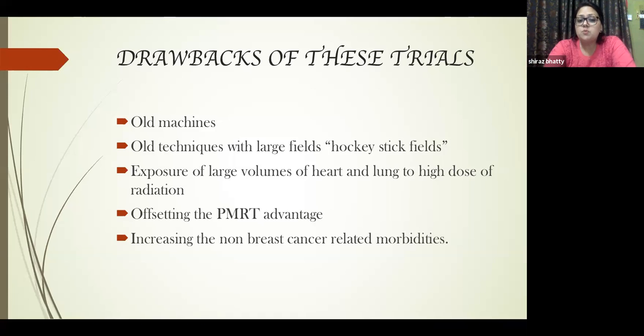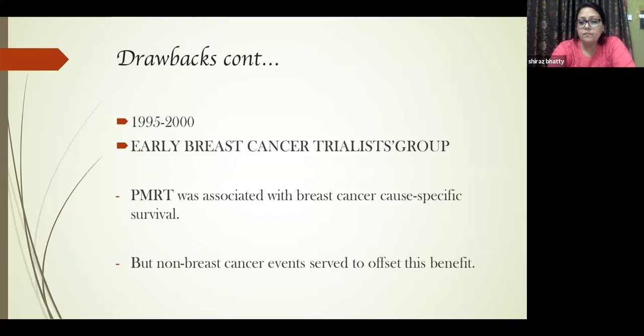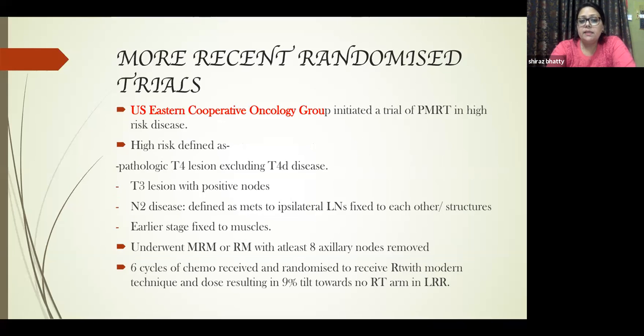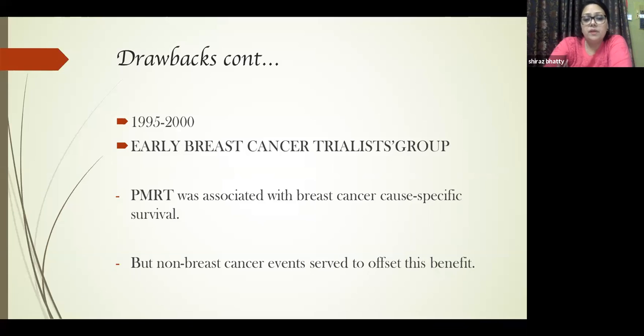So this led to exposure of large volumes of heart and lung to high doses of radiation. All these not-so-good parts of PMRT were offsetting the advantage. The good part of PMRT was actually shadowed by the non-breast cancer related morbidities. So then we had the Early Breast Cancer Trialists' Group. They were trying to find an answer to all these situations.